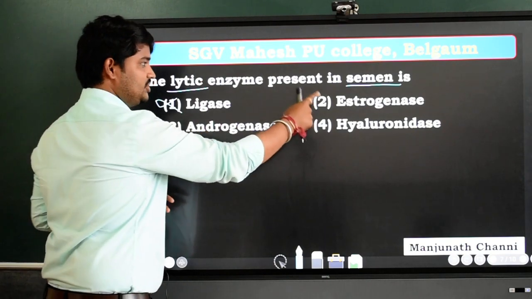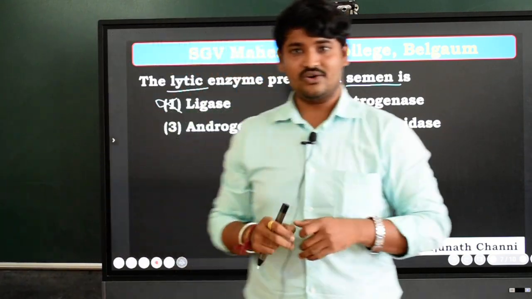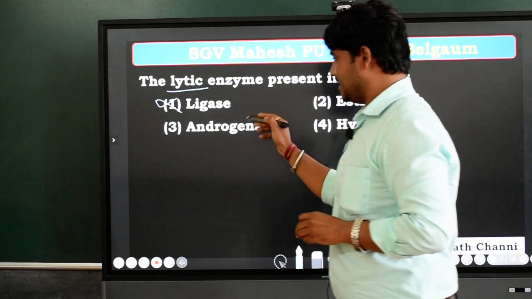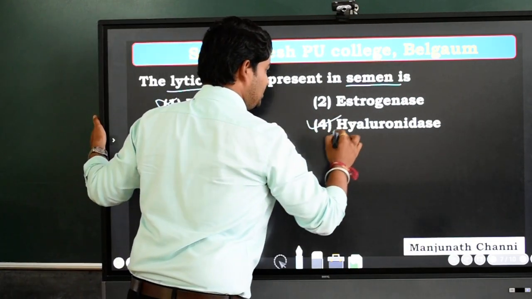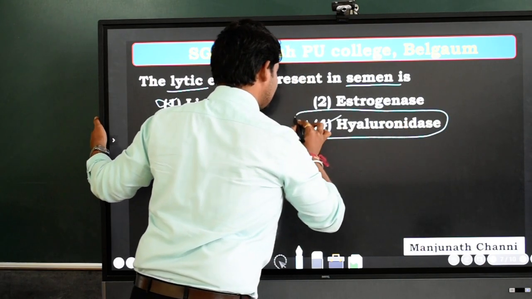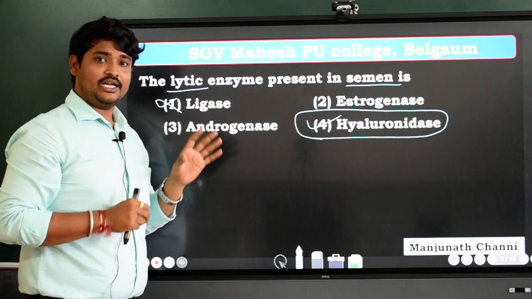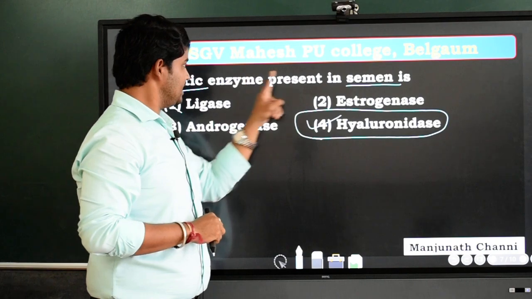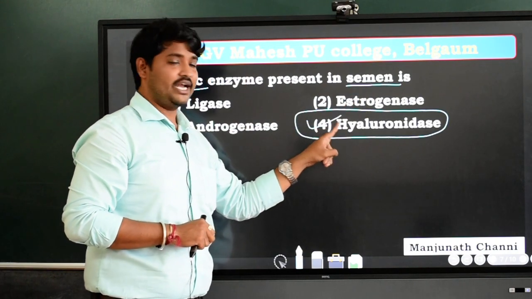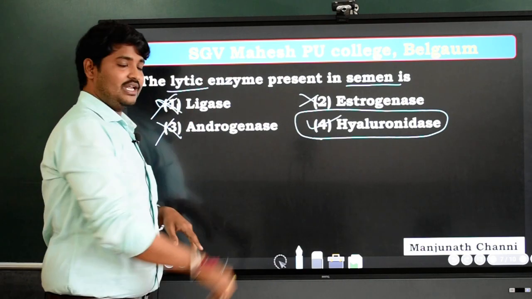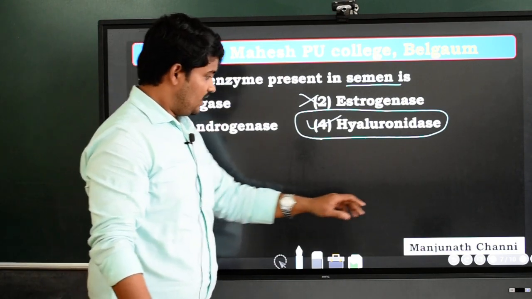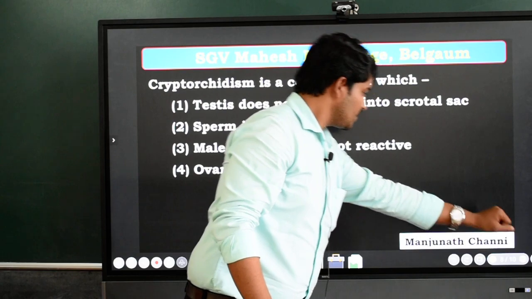Estrogen is the female sex hormone, and androgen is the male sex hormone. But hyaluronidase is the answer here, which helps for breakdown. That is why the lytic enzyme present in the semen is hyaluronidase, not estrogenase, not androgenase, and not the ligase. Clear? Let us go with the next one.